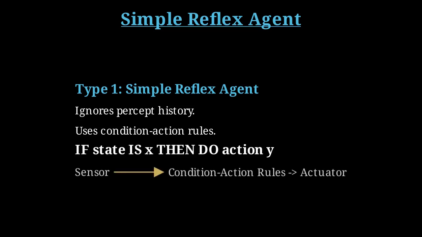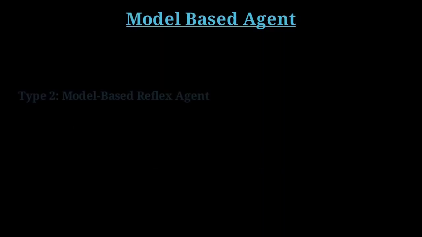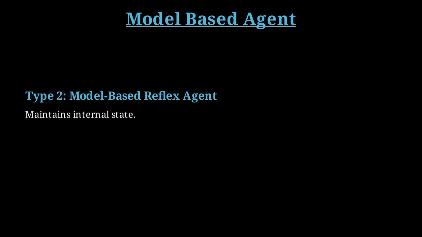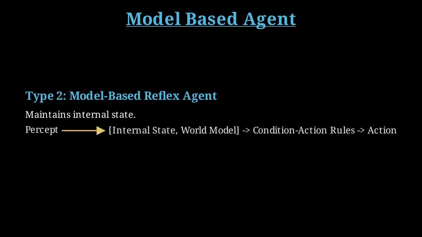This is implemented with condition-action rules. For example, if the car ahead is braking, then initiate braking. These agents are extremely fast but have limited applicability, as they cannot handle partially observable environments. To handle partial observability, an agent needs to maintain an internal state to track the parts of the world it can't see. This is a model-based reflex agent.